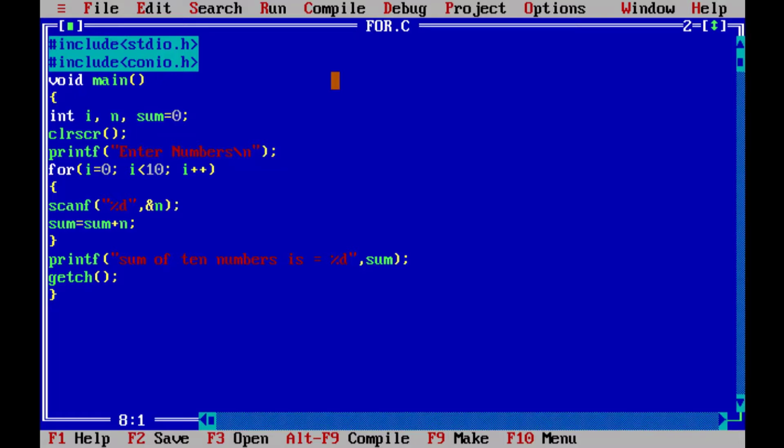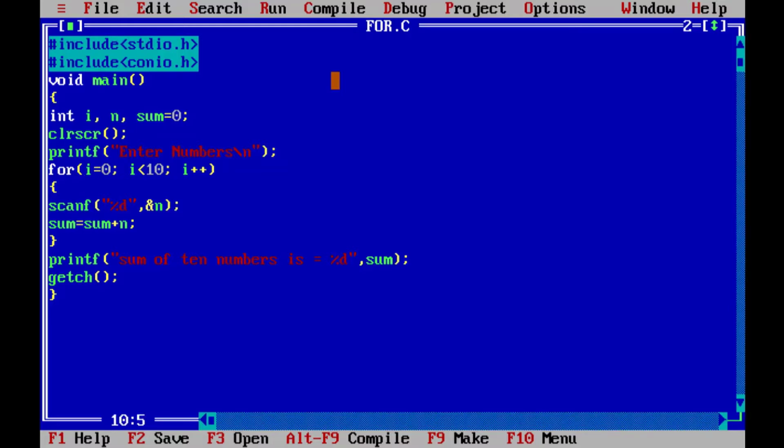Here we are using for loop. This for loop is having three parts. Here the variable is initialized. Now condition is going to be checked. If this condition is true, only then control will go into the for loop. Otherwise control will come out of the loop. Here we are increasing the value of the control variable. First of all, value of I is equal to 0.